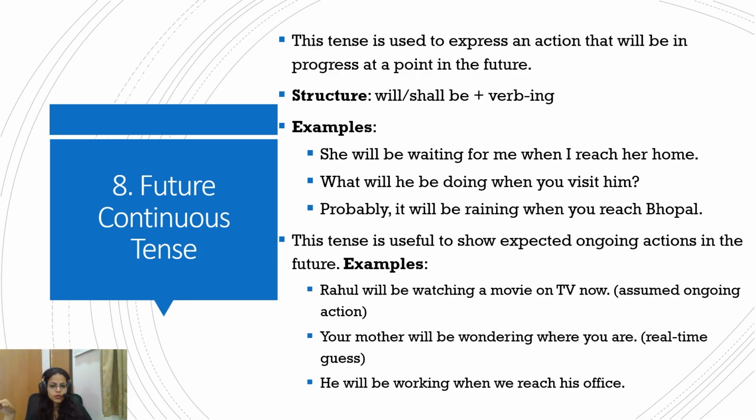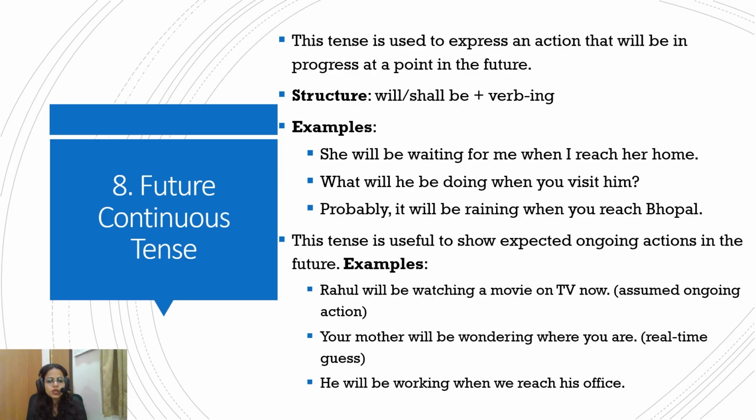So will or shall be plus the ing form of verb. Okay, so she will be waiting for me when I reach her home. Me reaching her home is also a future action, and this will be an action in progress when I reach. So this is used to express an action that will happen at a point in future. Her waiting will happen at a point in future. So will, be, and the ing form of verb.